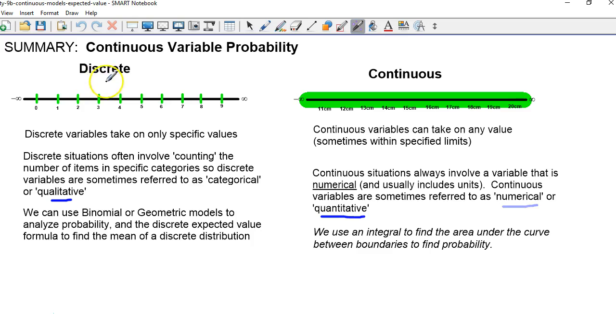For discrete situations, we can sometimes use models like the binomial or the geometric model to analyze probability, and all those other counting related things, equally likely cases and or rules, all those sorts of things also apply for discrete situations, right? And we have an expected value formula that we can use to find the mean of a general discrete distribution with a probability model. For continuous, we've now learned that we need to use an integral to find the area under the curve between boundaries to find probability, and we have expected value and average value formulas depending on what the f of x represents.